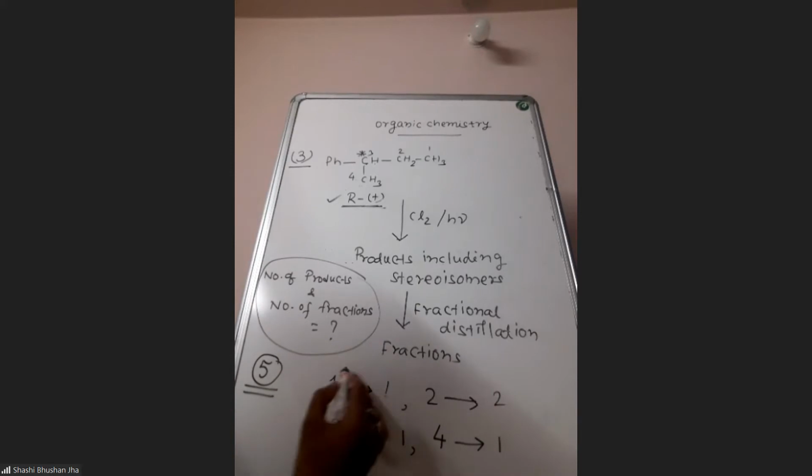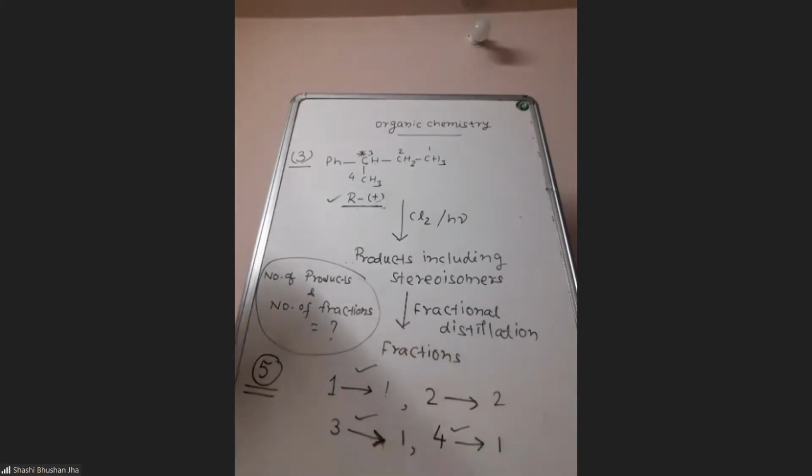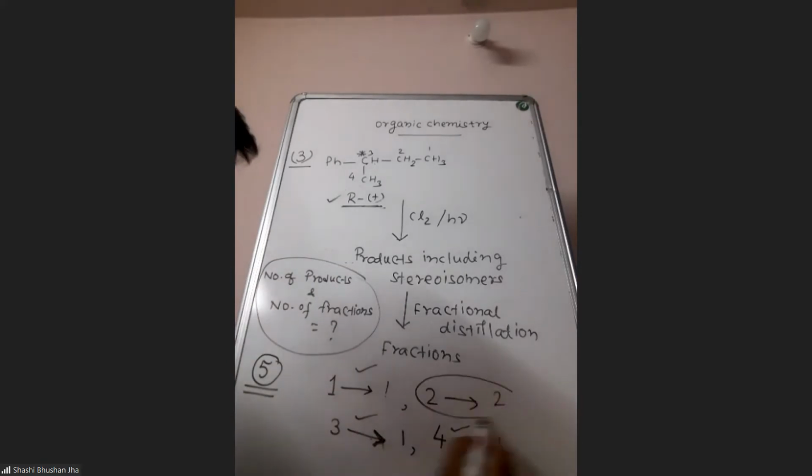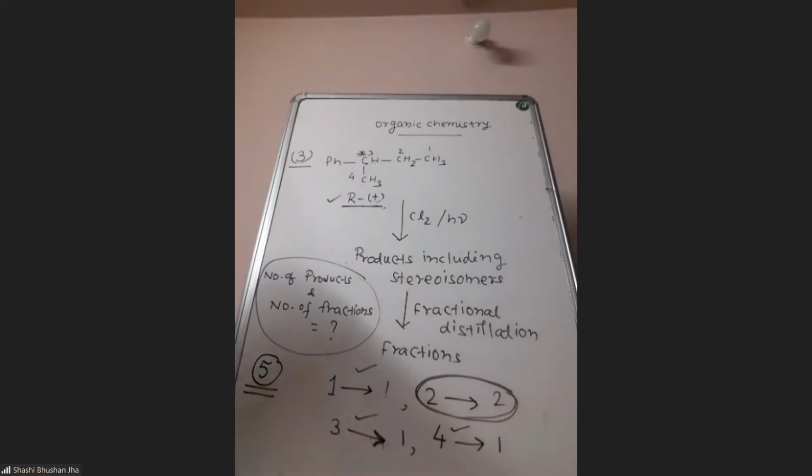Here you see, if chlorination happens at carbon 1, 3, 4, they are all separate isomers. There is no stereochemical relationship between them. They will all be structural isomers, so you can separate them. Now the problem is here at the second carbon. If chlorination happens at the second carbon, then 2 stereoisomers will come.